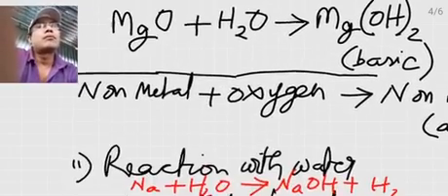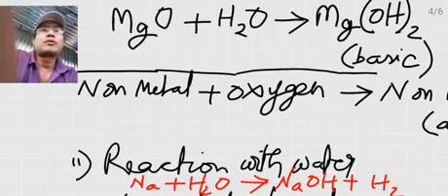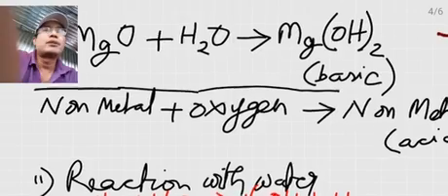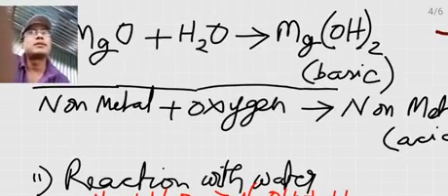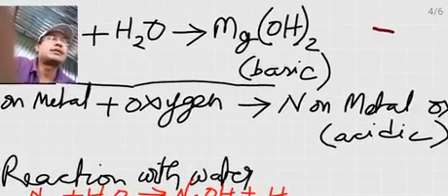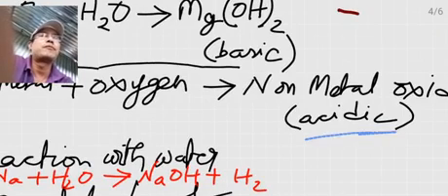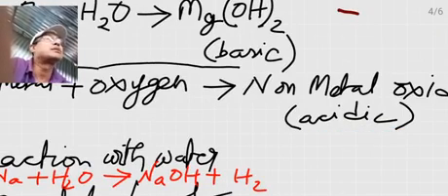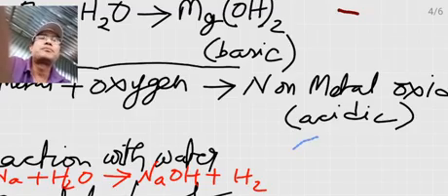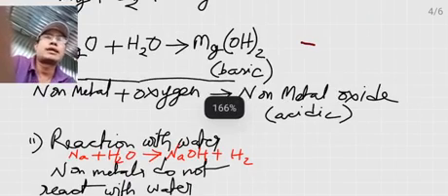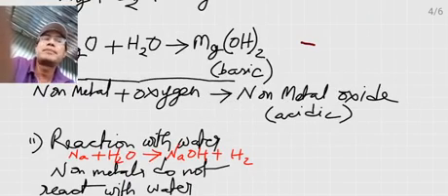Now let's react oxygen with a non-metal. When a non-metal reacts with oxygen, they produce acidic oxide, just the opposite of metal. That is, non-metals produce acidic oxide, whereas metals produce basic oxide.